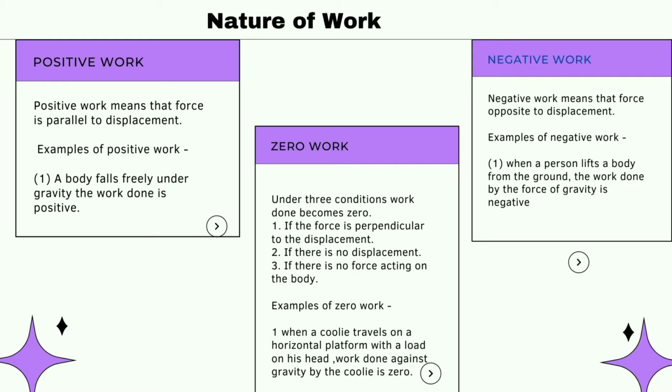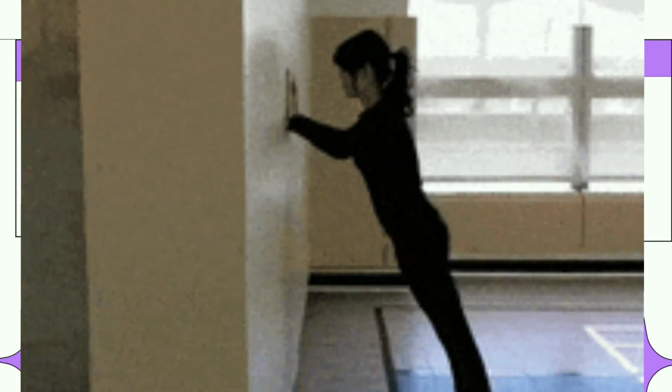When a body moves in a circle, the work done by the centripetal force is always zero. When a person tries to displace a wall or heavy stone by applying a force and it does not move, the work done is zero.